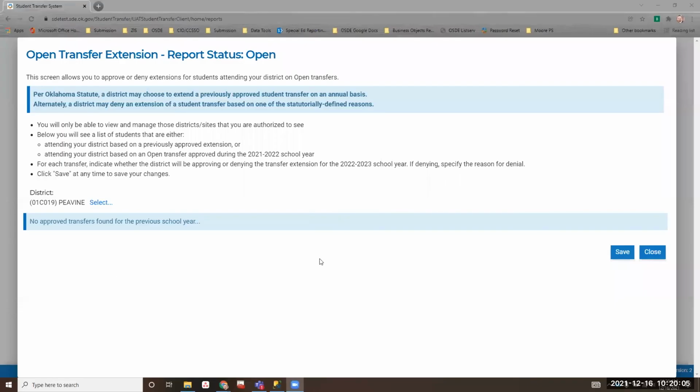Can parents fill out a transfer for the next school year before January 1st? Okay, so there is a piece in here. They do not actually have to do that. So if you've already approved a transfer, I'm going to try to share my screen again. Let me find it before I get in here. Okay, yes. Okay.